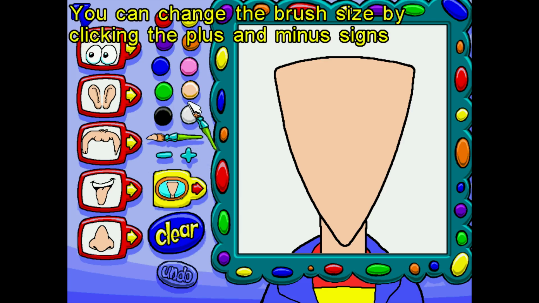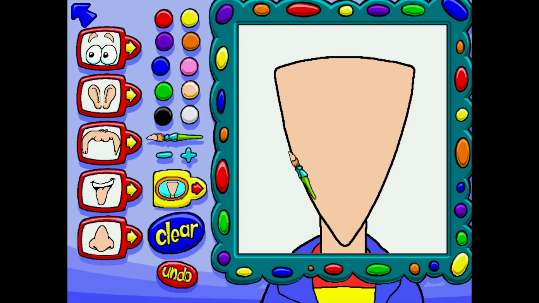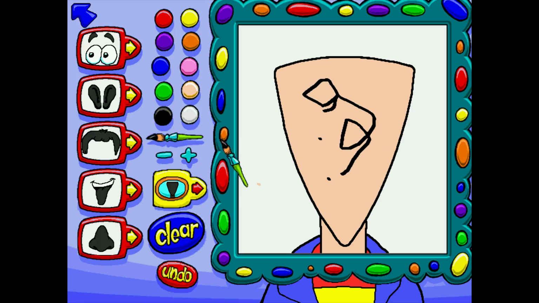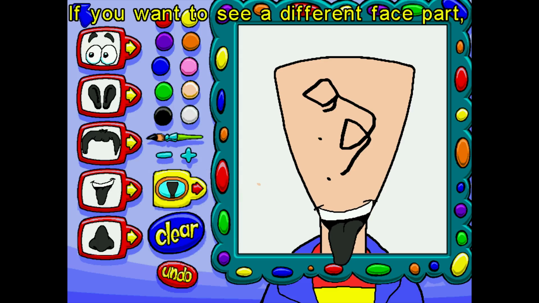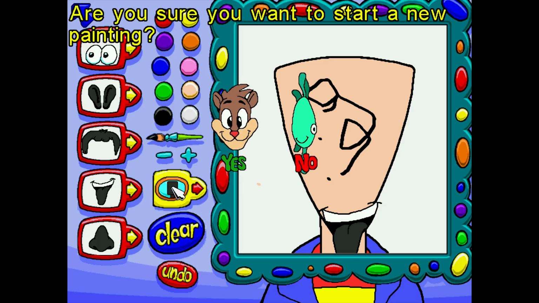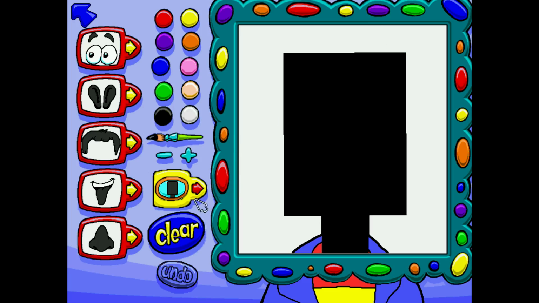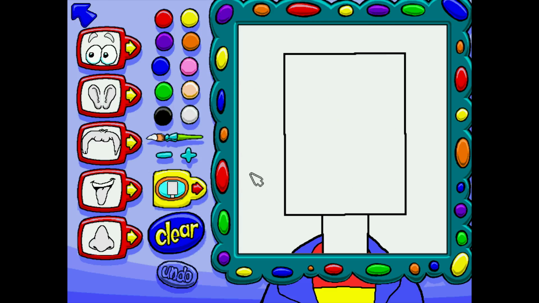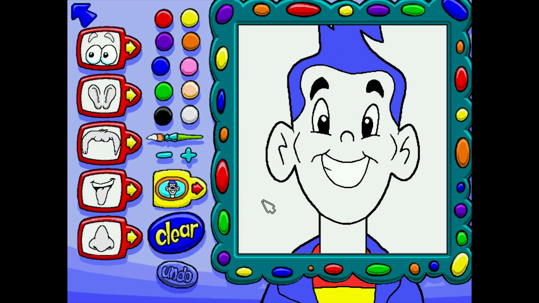You can change the brush size right there. It's a more complicated system, definitely, going on here. Black. Where you can actually draw a full face on. If you want to see a different face part, click on the arrows next to each sticker. Let's see. We can set different faces. There we go. And depending on what color you start, there we go. And you've got a decent amount of presets here.